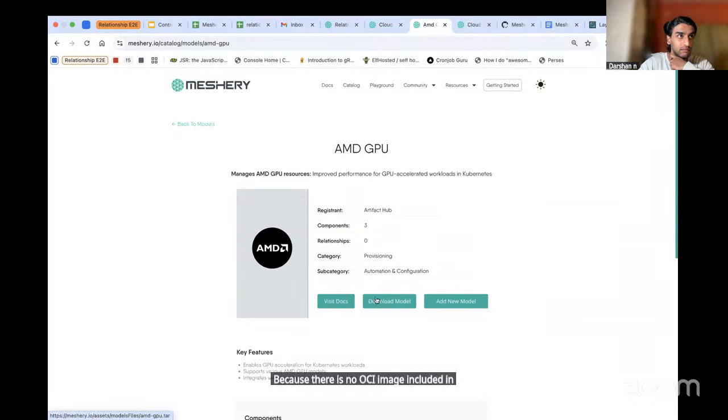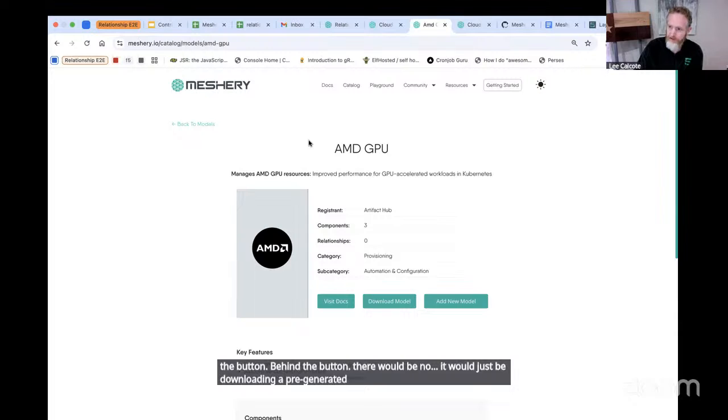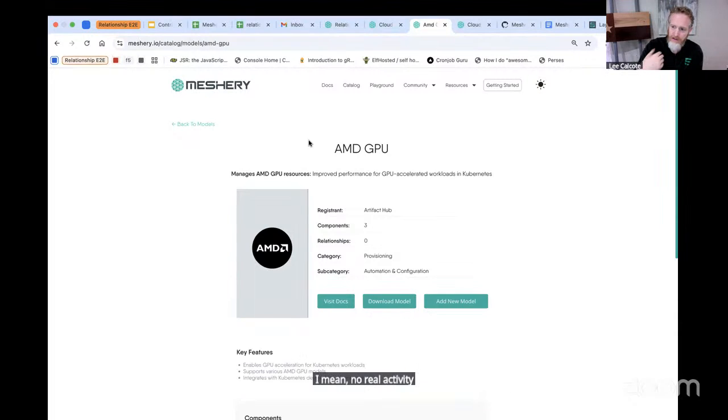To clarify, the OCI image is supposed to have been created every night and pushed to this repo so that they're available behind the button. Behind the button, it would just be downloading a pre-generated file. There'd be no real activity other than grabbing a file from the file system, from the website.